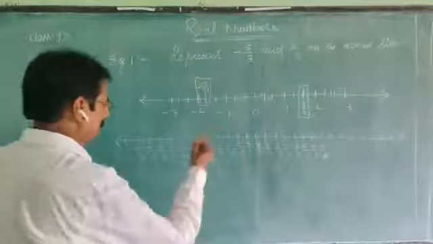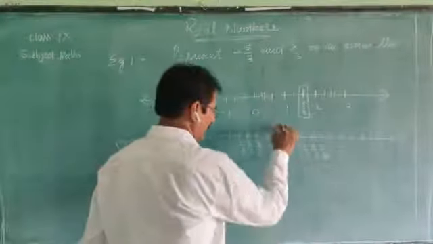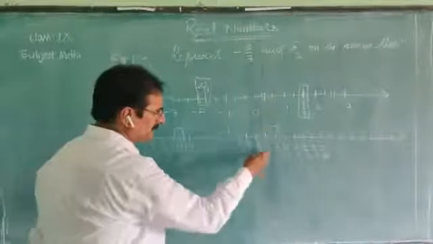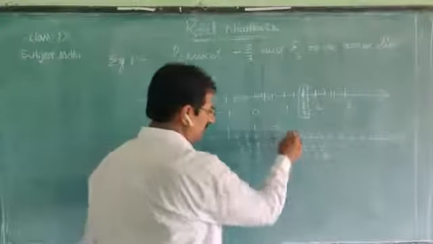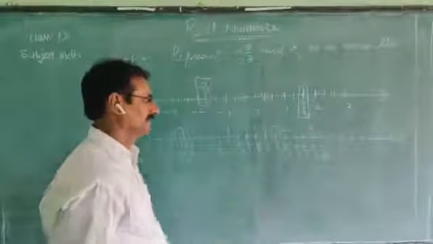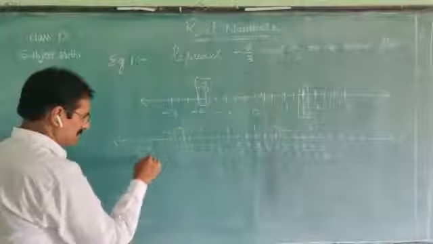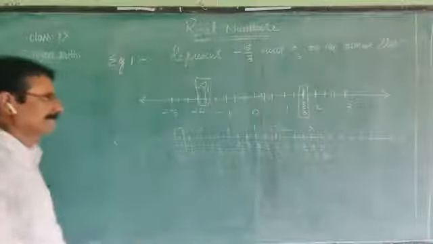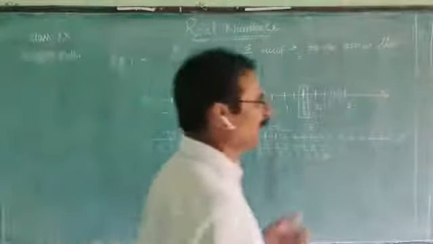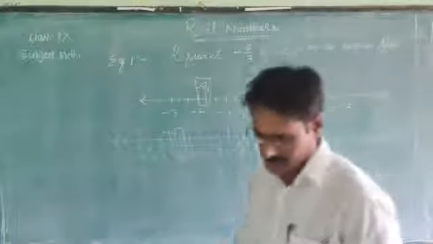Let's write the minus 5 by 3 here, and plus 5 by 3. You observe here clearly, it is the 0. 3 by 3 is nothing but 1. 6 by 3 is nothing but 2. 9 by 3 is nothing but 3. 0, 1, 2, 3. This side, minus 3 by 3 is minus 1, minus 6 by 3 is minus 2, minus 9 by 3 is minus 3. Yes, both are like that. Whichever one is easy for you, follow that one. Both methods are the same.